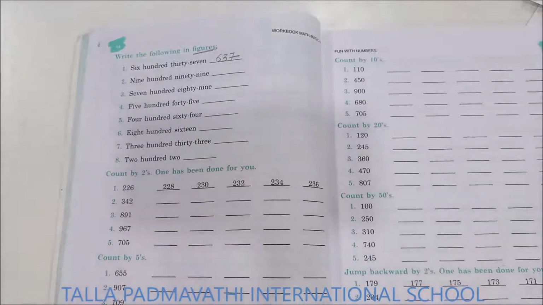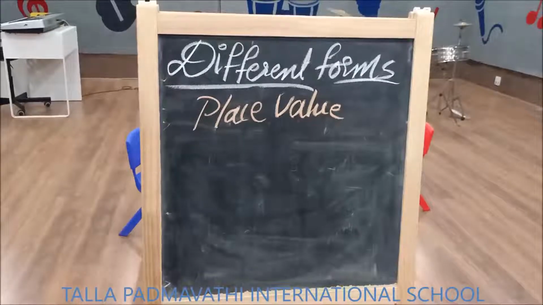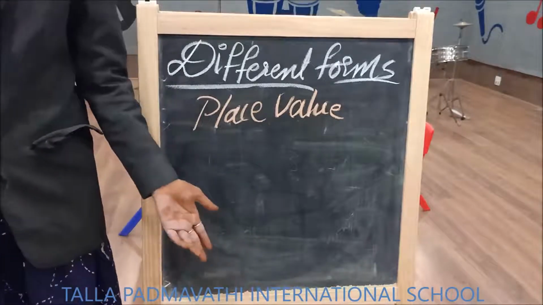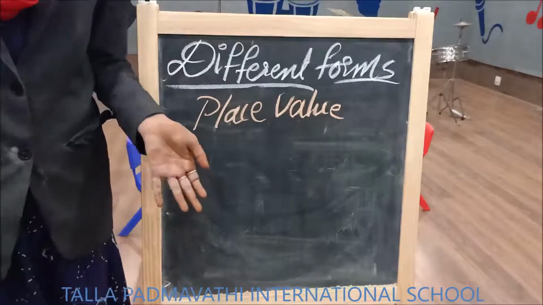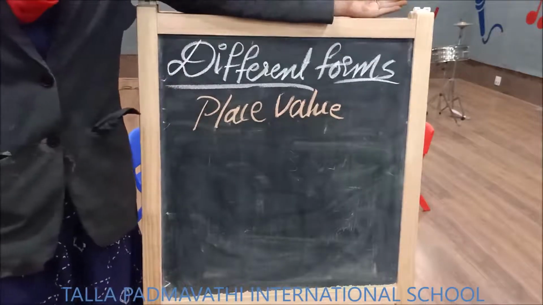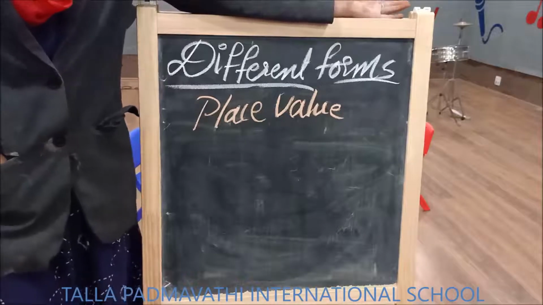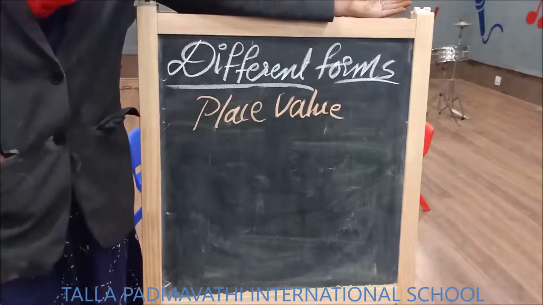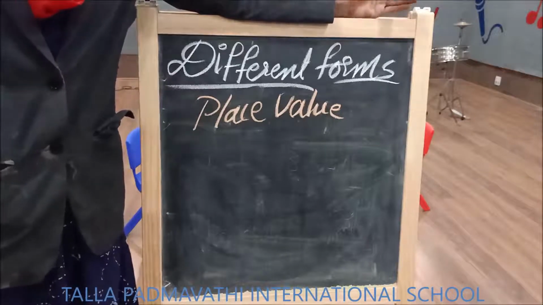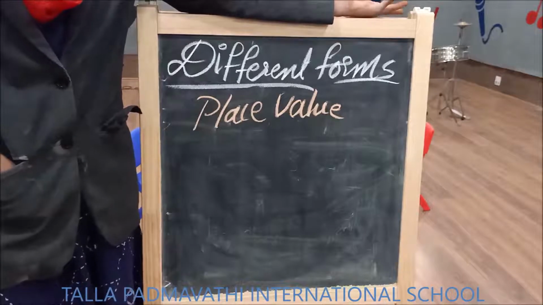Now let us discuss the next form, which is place value. What is meant by place? What is meant by value? Just break the words: place and value. Place is where we sit. Let us take an example of our class, children. When you sit at the first bench, what are you called? You are called a first bencher. When you go and sit in the last bench, you are said to be a last bencher.